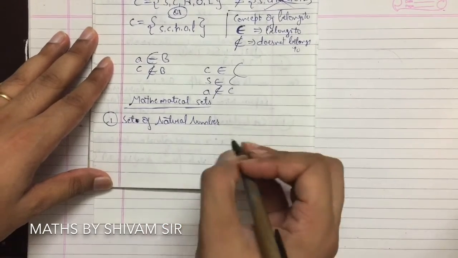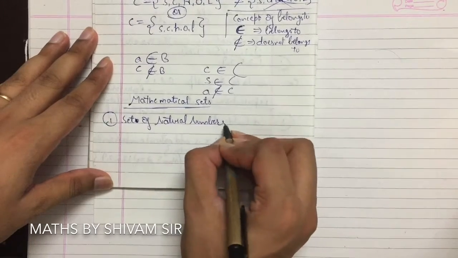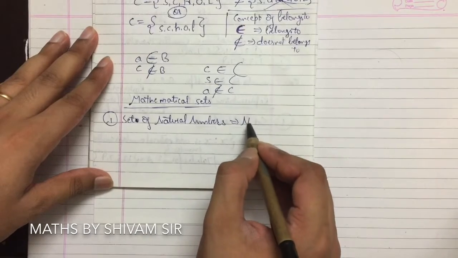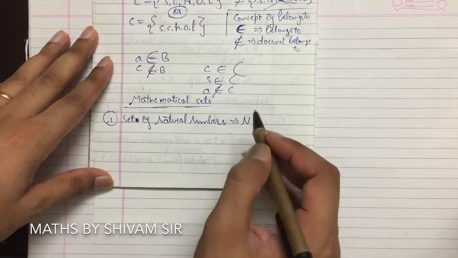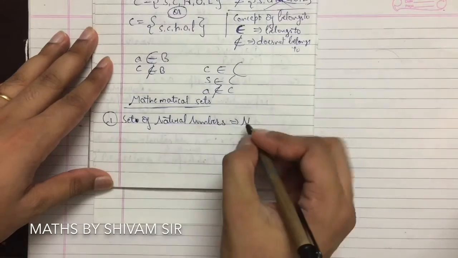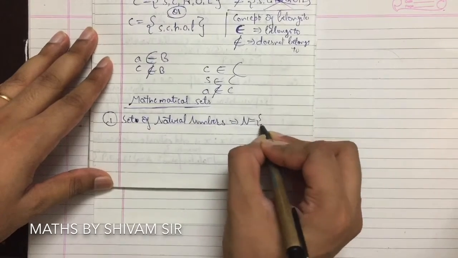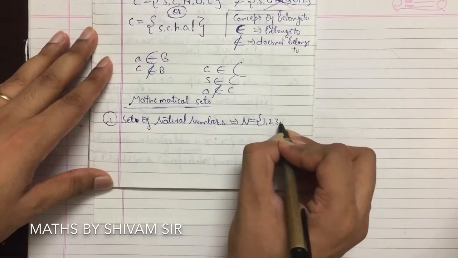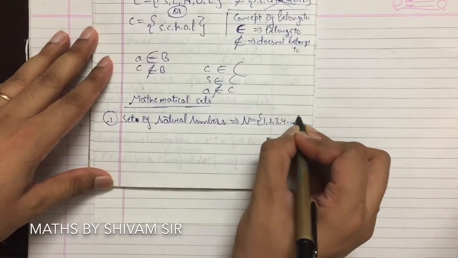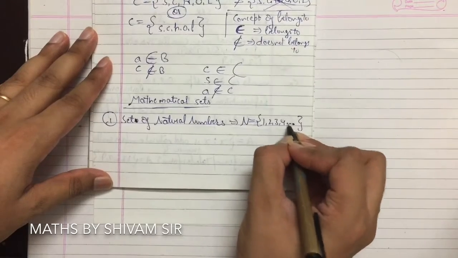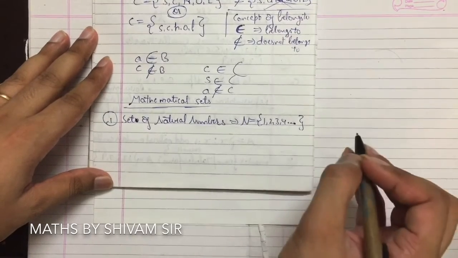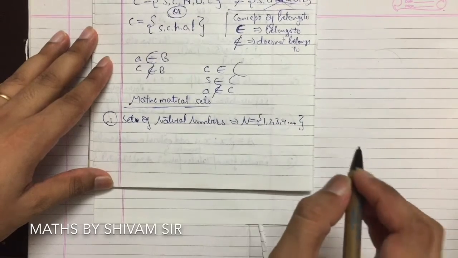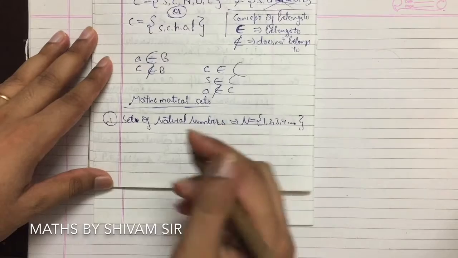The set of natural numbers is always represented by capital N. Whenever we use the symbol capital N, it means the set of natural numbers. So natural numbers are what numbers? In set builder form we can write 1, 2, 3, 4 up to infinity. For infinity you need not write many dots, just 3 dots, which means it is going up to infinity.